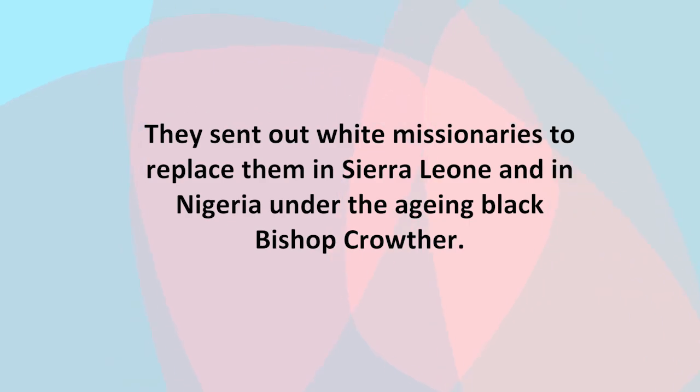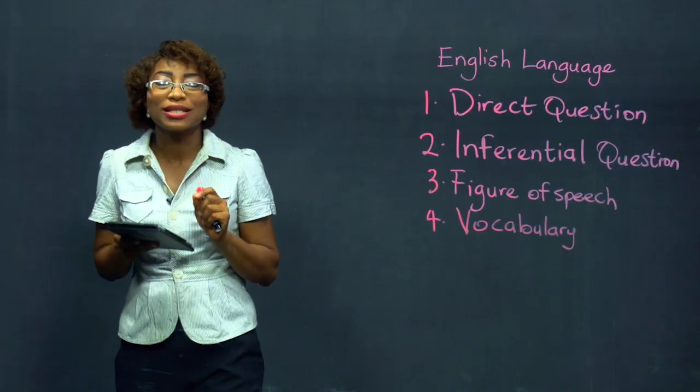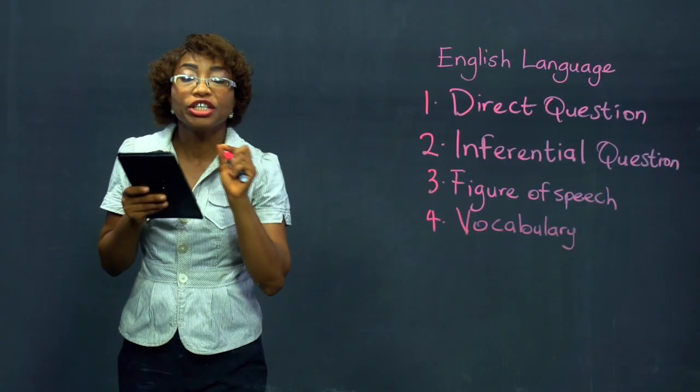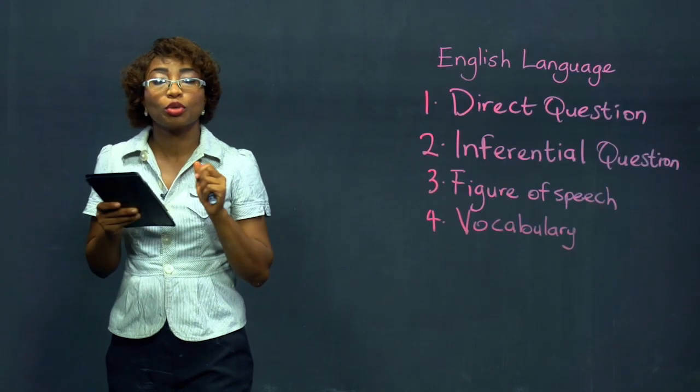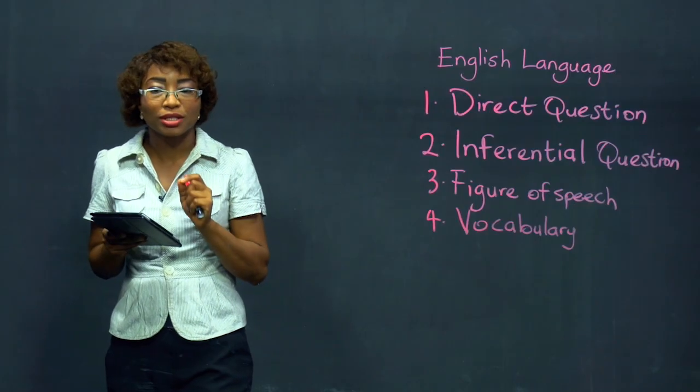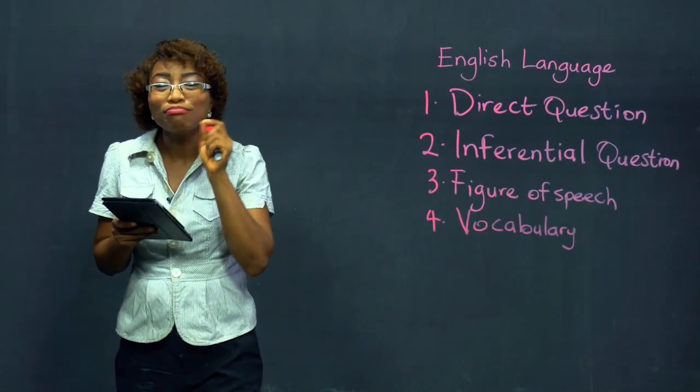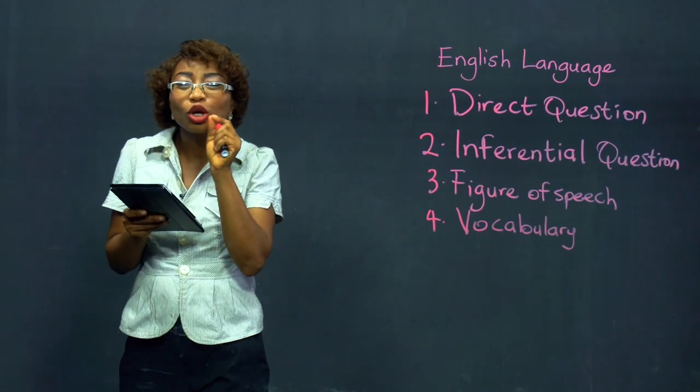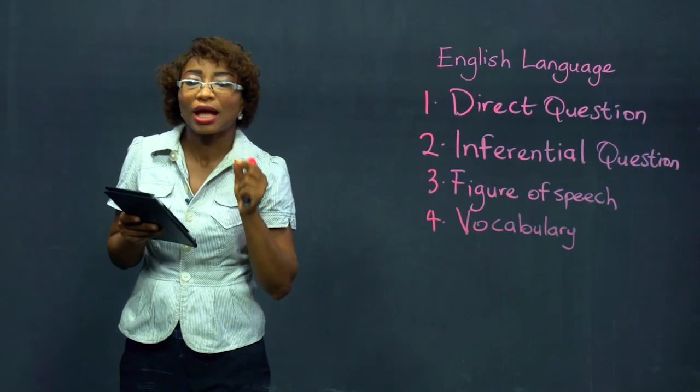They sent out white missionaries to replace them in Sierra Leone and in Nigeria under the aging black Bishop Crowther. Now, in this sentence, the word that is underlined is aging. So what we're supposed to do is look for a word that has the same meaning or a close meaning to aging and put that word in that sentence.